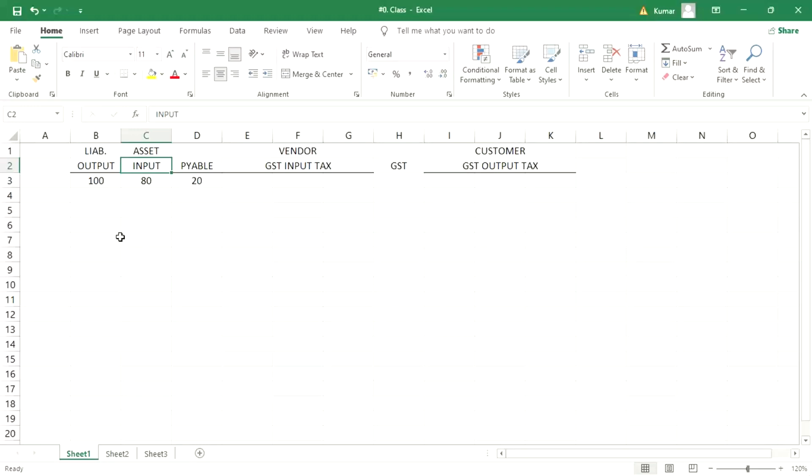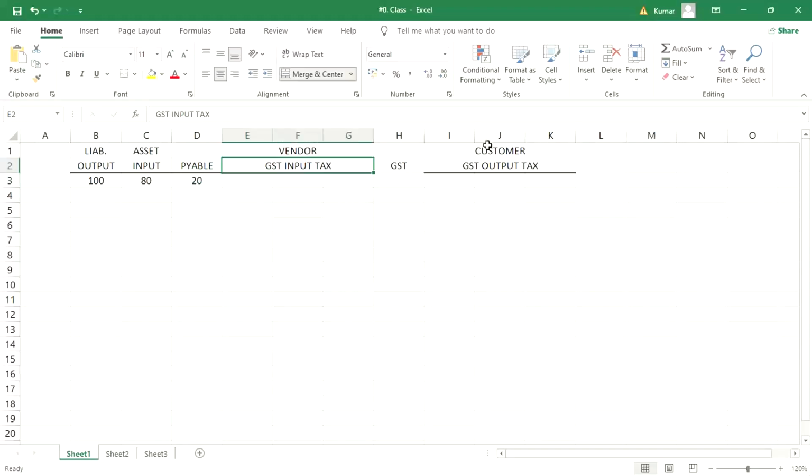We are going to claim in the sense that from whatever output we are having, you can settle this input. And whatever output we have received from customer is supposed to be deposited to the tax department. So after offsetting this amount, whatever surplus is there is going to be paid.